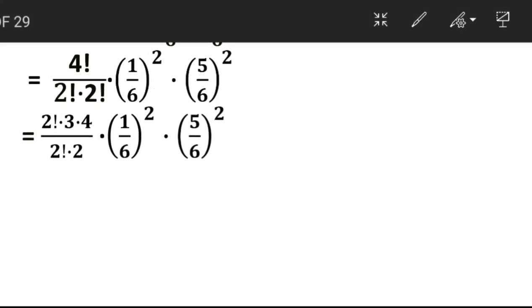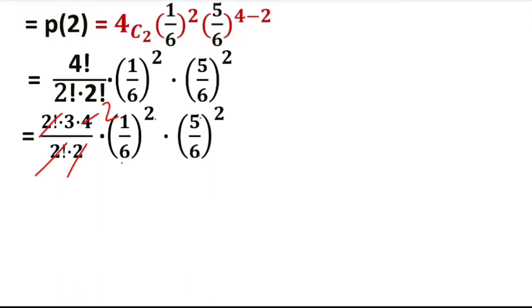Again here 2 factorial gets cancelled, here 2 gets cancelled, that becomes 2, and the remaining part is 1 by 36 into 25 by 36. What is the product here? 3 to the 6, it becomes 6 into 1 upon 36 into 25 by 36.